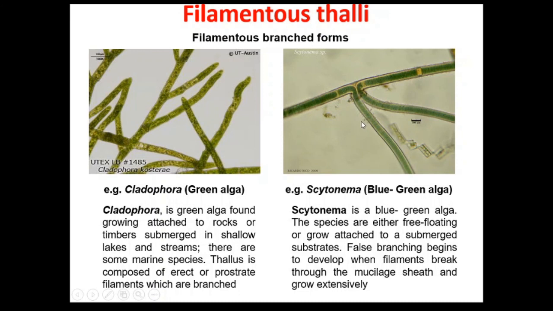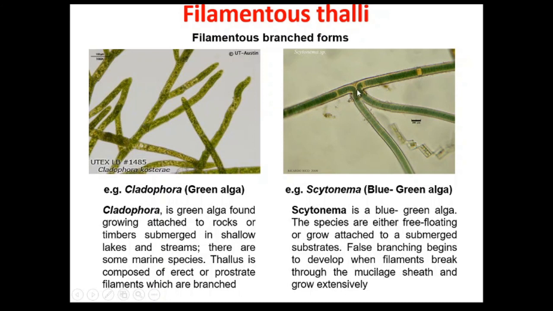The next example is the Scytonema, which in fact shows characteristic false branching pattern. Scytonema is a blue-green alga. The species are either free-floating or grow attached to submerged substrates. Now in this photo you can see at this point this filament has broken.